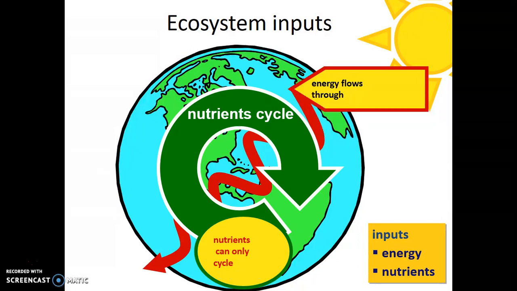And we're going to see that when nutrients like nitrogen, magnesium, and phosphorus cycle through ecosystems, no nutrients are lost. But as energy flows up a pyramid or a food web, energy is lost. But we'll see that nutrients have a way of cycling through the ecosystem continuously.